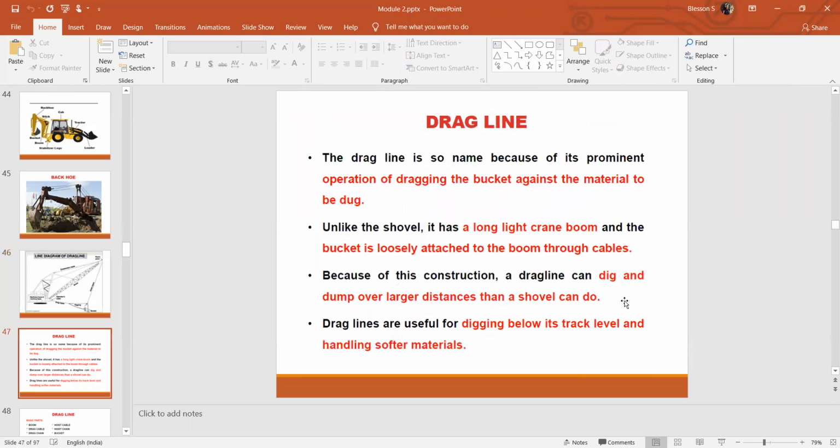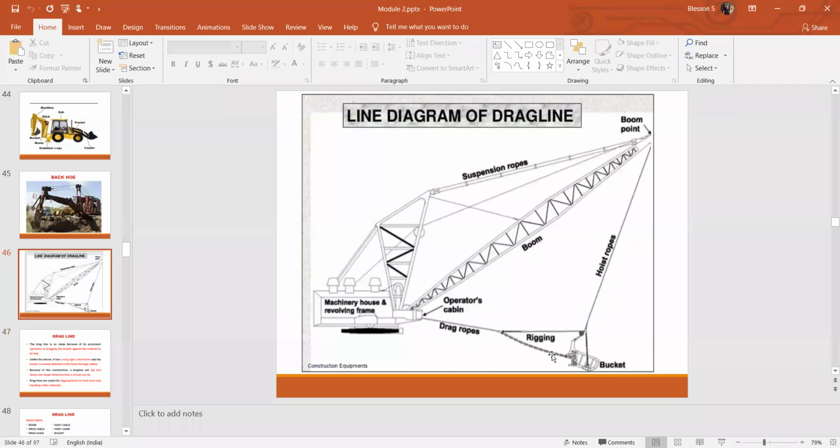The dragline is so named because of its prominent operation of dragging the bucket against the material to be dug. The name is based on its function, dragging the material. How does it work? The bucket is lowered, and the drag rope and the hoist rope together work to pull and lift the excavated material.